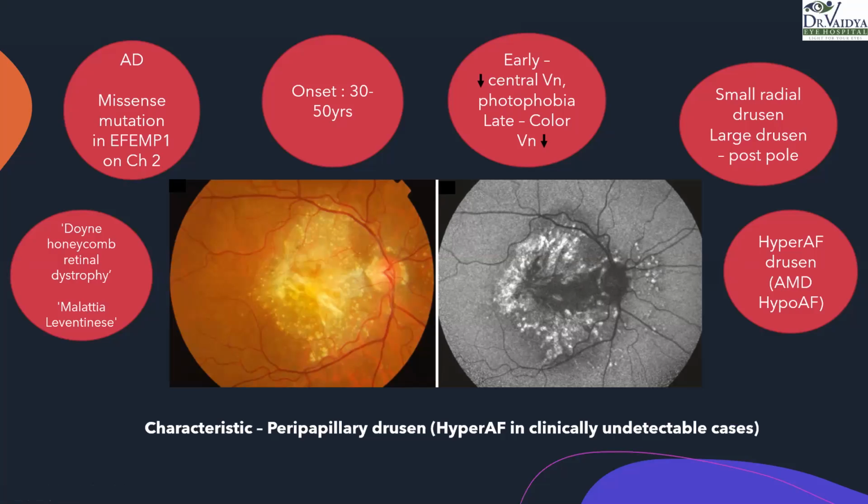All right. Again, a characteristic feature here is the peripapillary drusen, right? So here you see drusen, and in other pictures you have peripapillary involvement and this hyperautofluorescence, where sometimes the drusen may not be seen. On the clinical picture, we may think this could be Stargardt's or some other fleck retinopathy. But if we find on autofluorescence a peripapillary involvement of drusen, we can think in terms of familial dominant drusen, right?